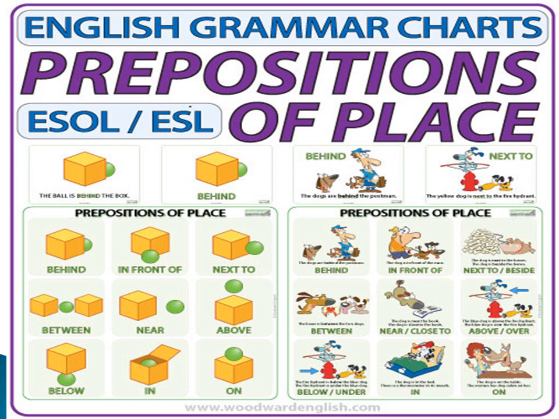This is the chart of preposition of place. So when your question answers, where did the incident happen, you have to use preposition of place. So look at the box with the ball picture. From the picture, you will understand the prepositions like behind the box, in front of the box, next to the box, between the box, near the box, above the box, below the box, in the box, on the box. So from this, your prepositions of place will be cleared.